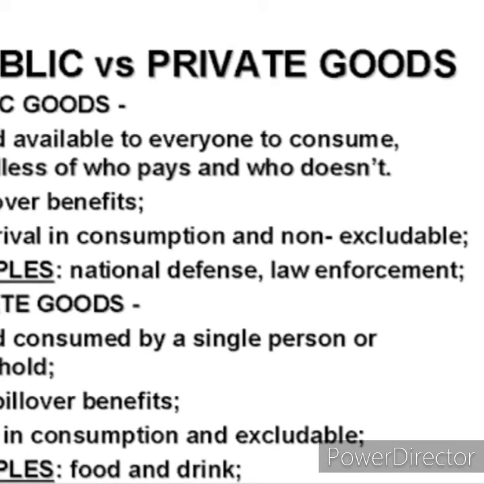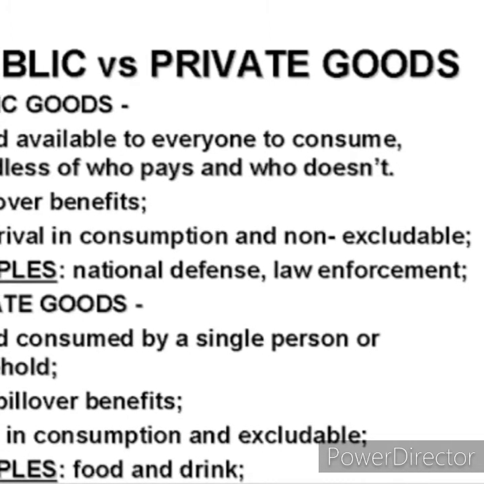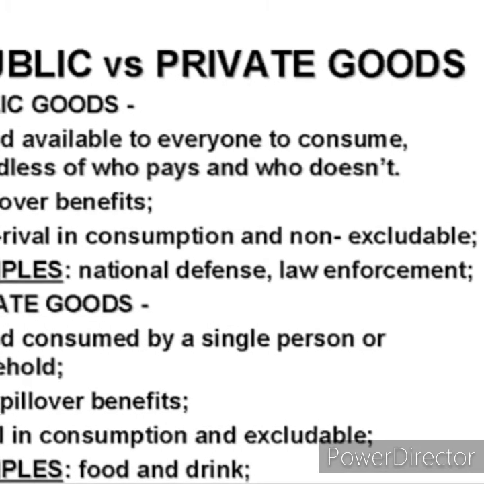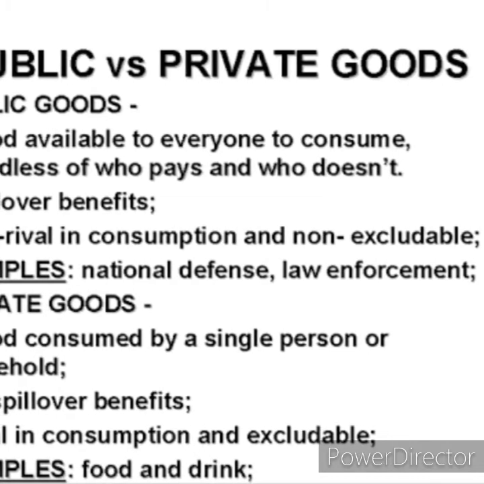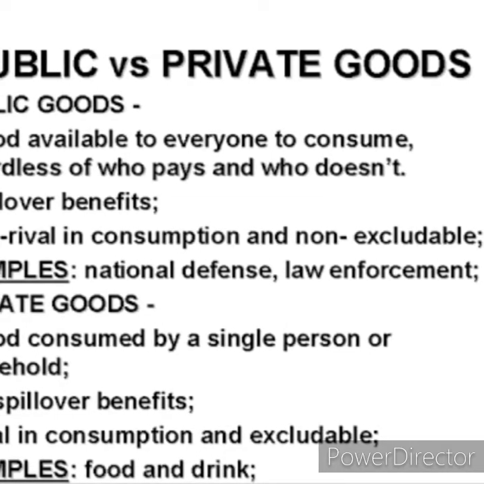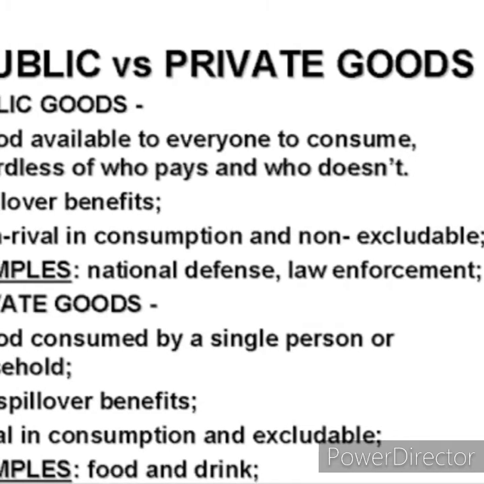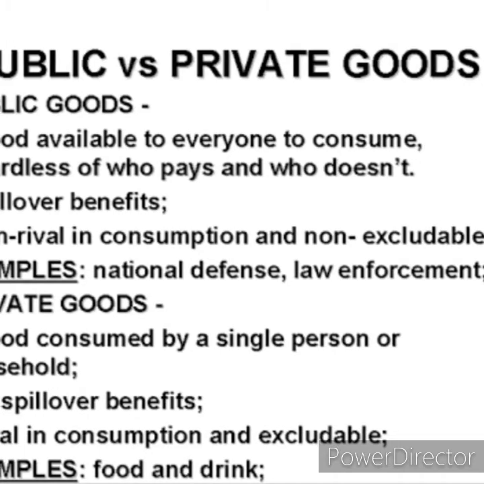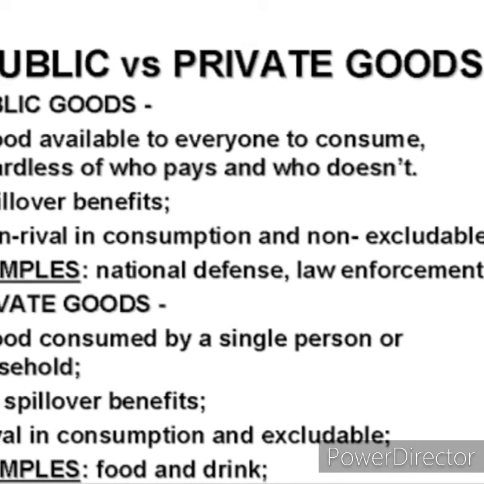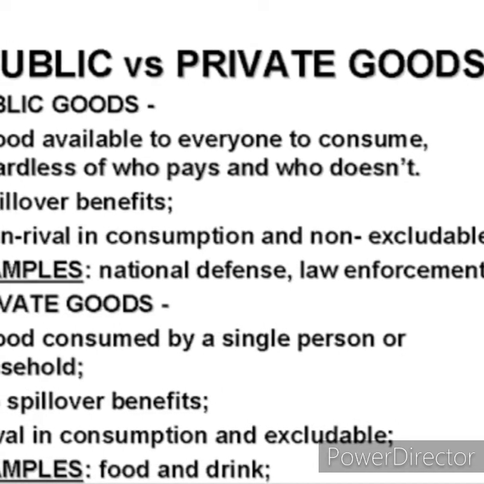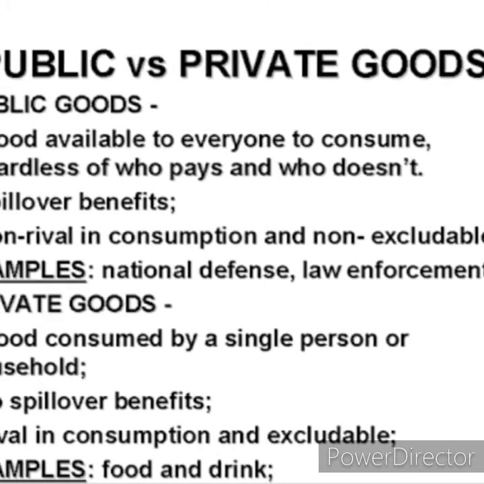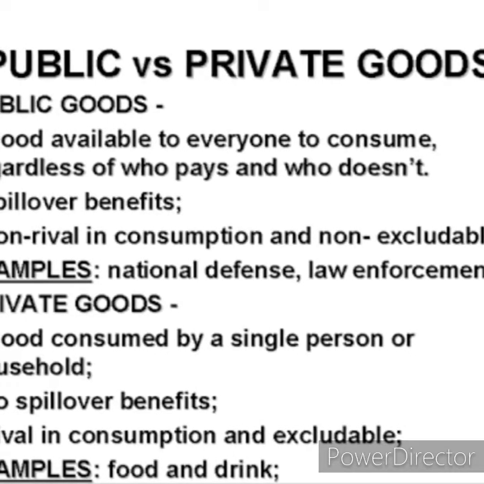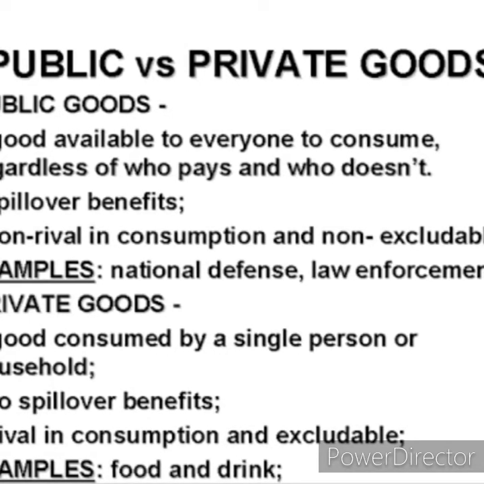Public goods: a good available to everyone to consume. For example, we may say school, isn't it? School is a public good. Transport is a public good. Spillover benefits means everybody gets the benefits from public goods. They are non-rival in consumption and non-excludable, isn't it? Everybody gets the benefit of that type of goods, public goods.